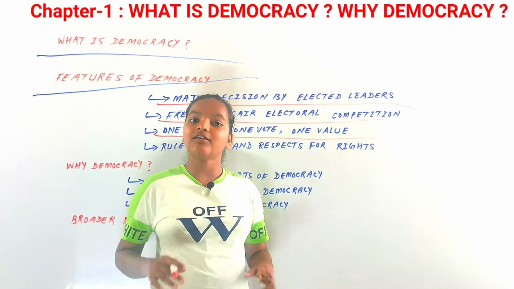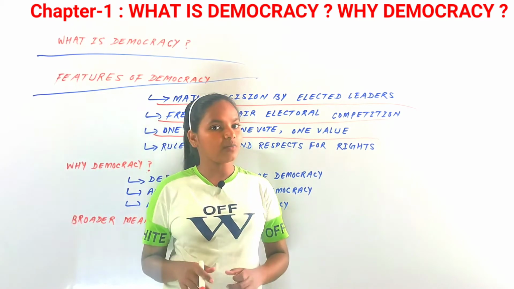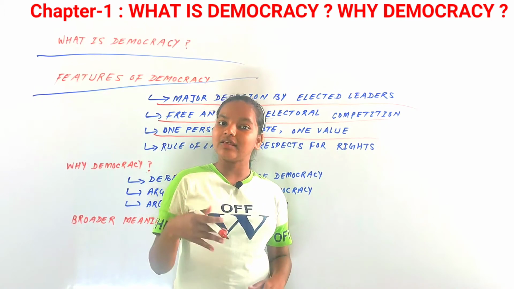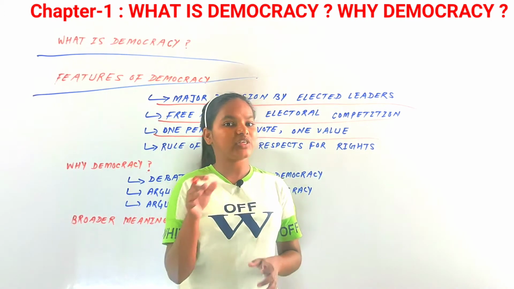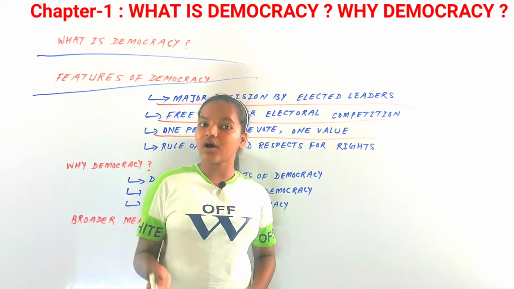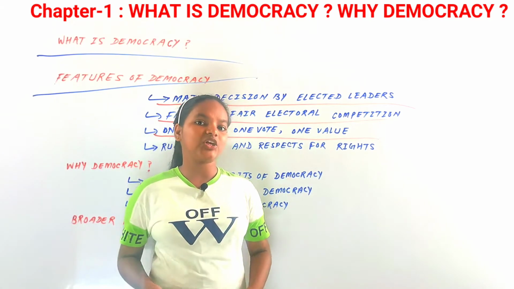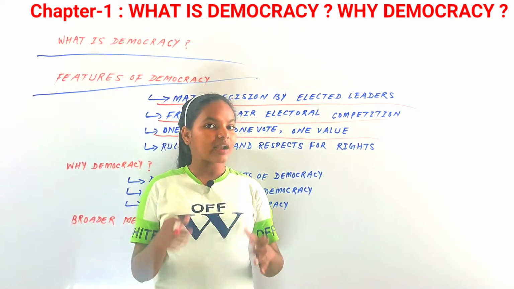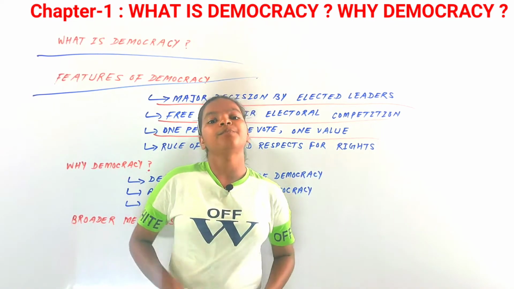So you could say that in those countries elections are being done, but the value of votes differs from person to person, from gender to gender, and from country to country. So there is a lot of discrimination in votes in elections as well. So that could not be called a democracy.